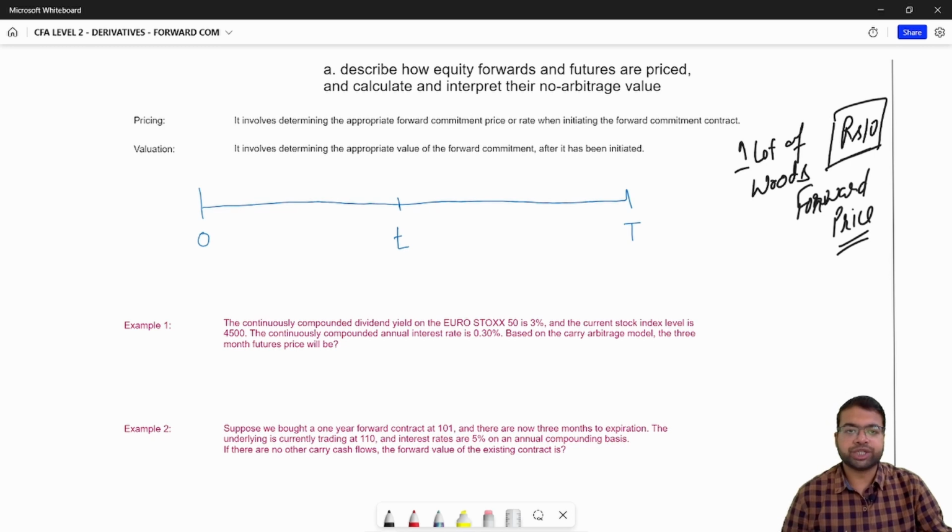And valuation. Valuation involves determining the appropriate value of the forward commitment after it has been initiated. Suppose at initiation of the contract, you agreed to buy one lot of wood at rupees 10, 1 year from now.